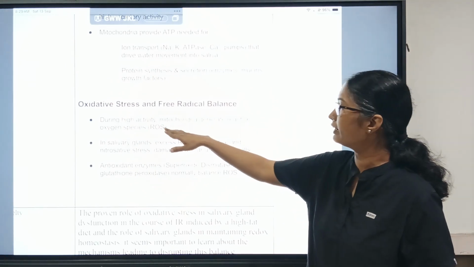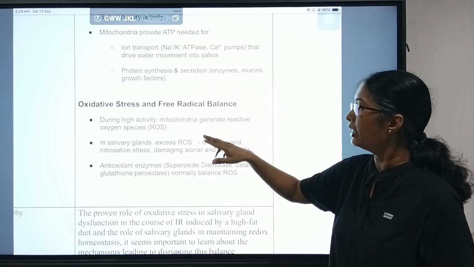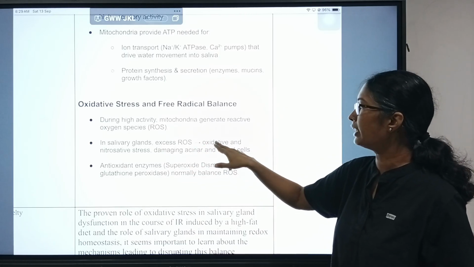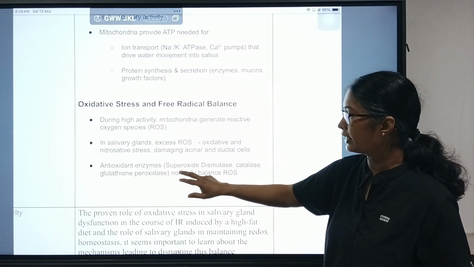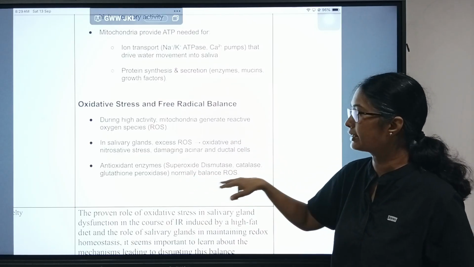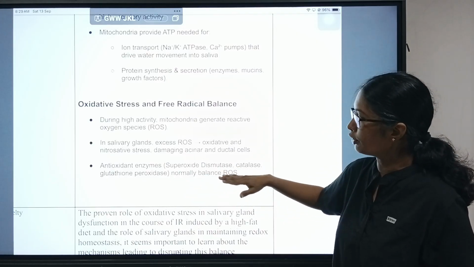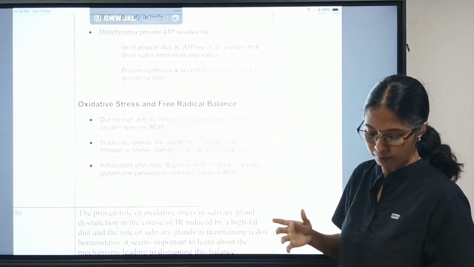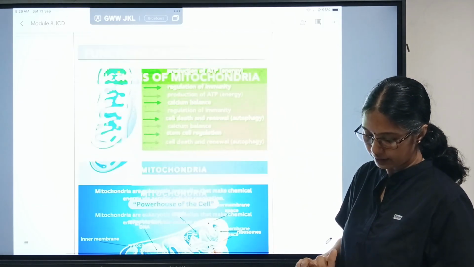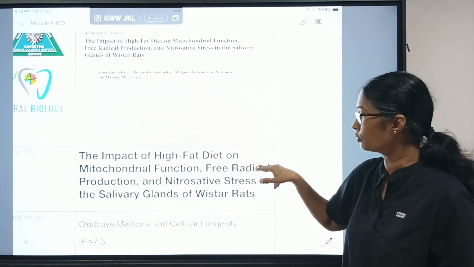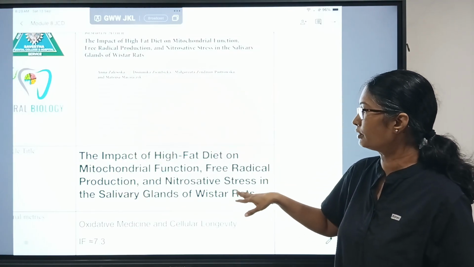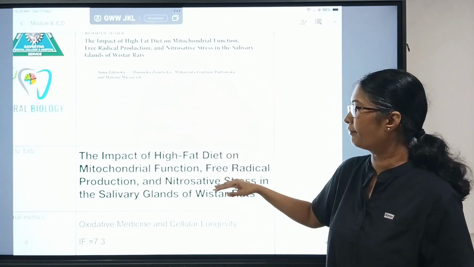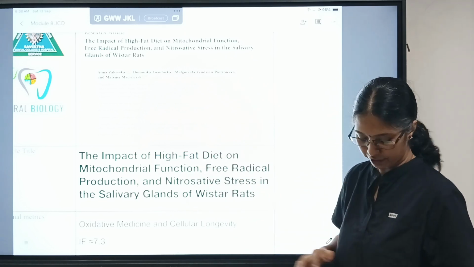During high activity, mitochondria generates reactive oxygen species, and in salivary glands, the excess ROS, that is oxidative and nitrosative stress, damages the acinar and ductal cells. The antioxidant enzymes such as superoxide dismutase, catalase, and glutathione peroxidase are normally present, which can balance the oxidative stress produced during normal physiological mitochondrial activity. So this is how the mitochondrial function is related to the salivary glands. Now they are going to test rats fed with a high fat diet, and the difference in the salivary gland function here.